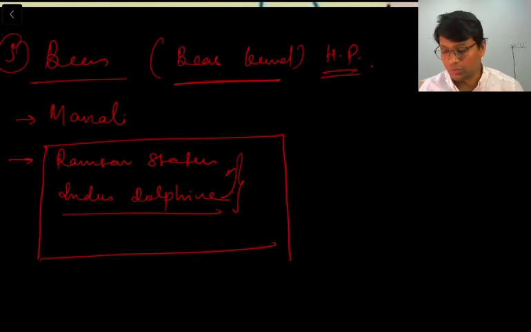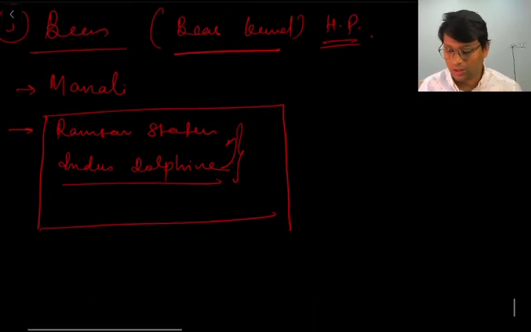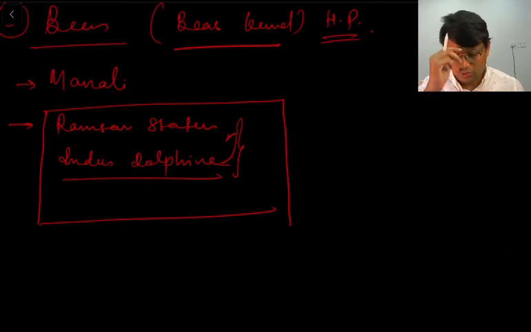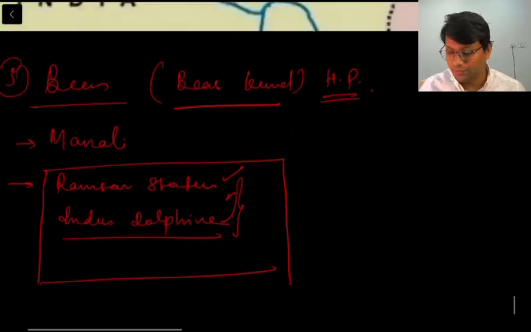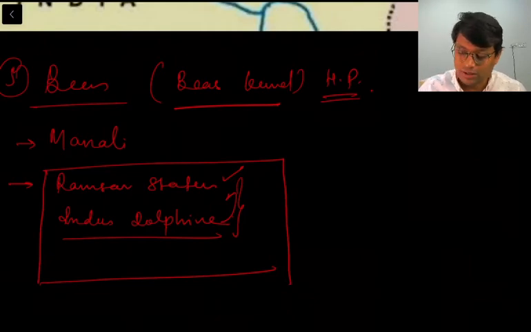So that was one point. We will also see a few more points in this Byas river. As I have said, this is the first river to get a Ramsar status, and the Indus dolphin. We have left the ancient name. If you go for the ancient name of Byas river, its name is Vipasha.